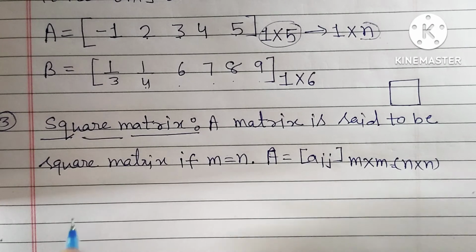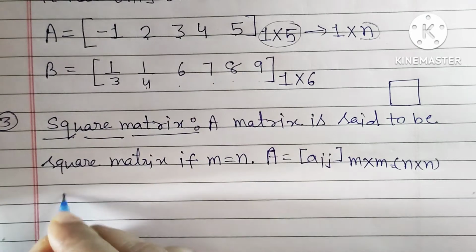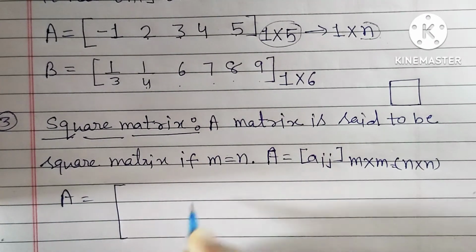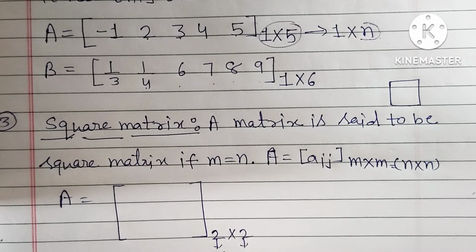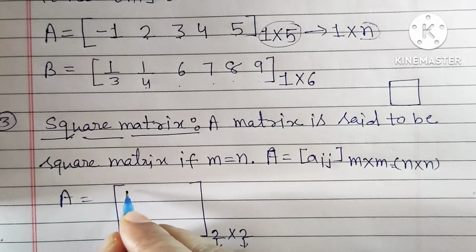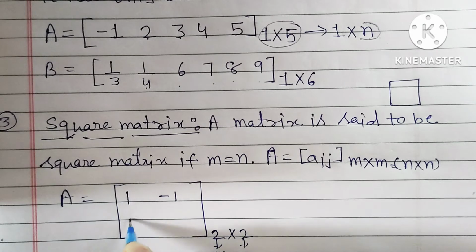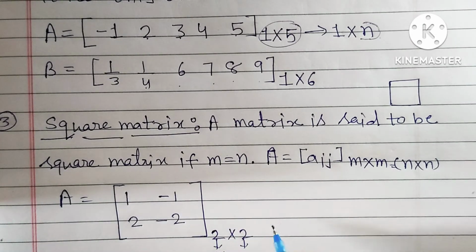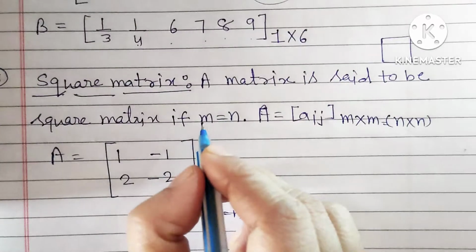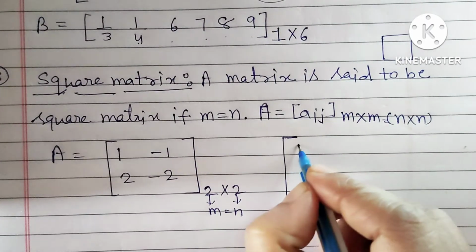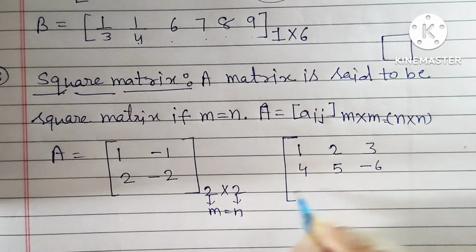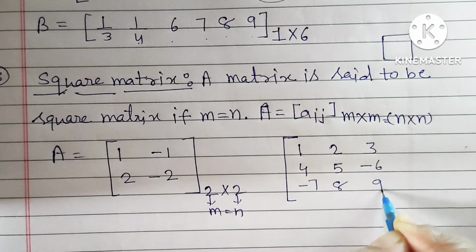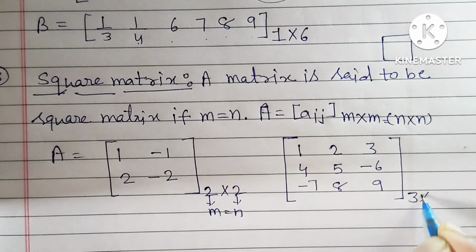And what is the example? So consider the example. A is equal to a 2 cross 2 matrix, right? So here you can see this is m, this is n. So here m is equal to n. You can consider the matrix 1, minus 1, 2, minus 2. Another example, you can consider a 3 cross 3 matrix 1, 2, 3, 4, 5, minus 6, minus 7, 8 and 9. So this is called a 3 cross 3 matrix.